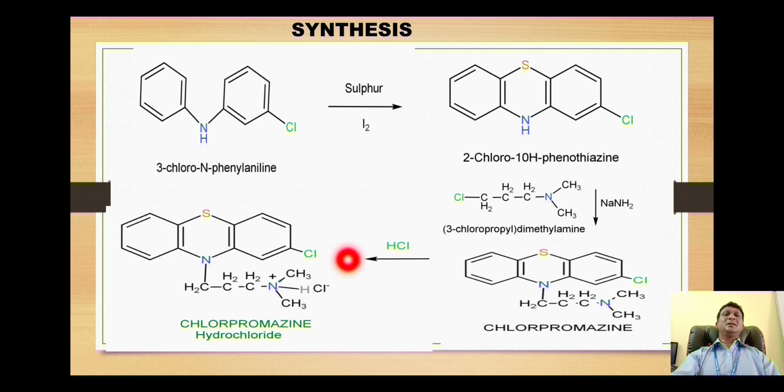So the reaction of this base with HCl will quaternize the nitrogen, that means the hydrogen goes onto the nitrogen, due to which it will acquire the positive charge, and with it will remain in contact through ionic bond, this chloride ion. So the pole is generated and the compound will become polar in nature, that means it has the water solubility now. So in this way it gets converted to chlorpromazine hydrochloride.